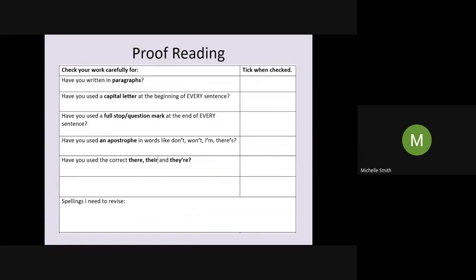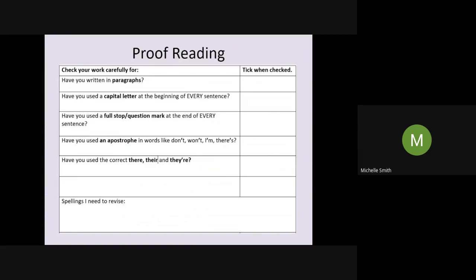Next, have you used capital letters at the beginning of every sentence? If you haven't, make sure you amend those now. Does every sentence have end of sentence punctuation? Is there a full stop or a question mark, if you're asking a question, at the end of every sentence? Check for these now. Very easy to miss off. Make sure that they're there.